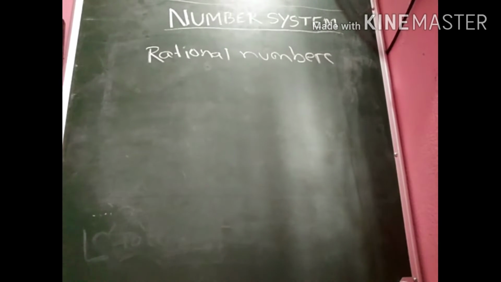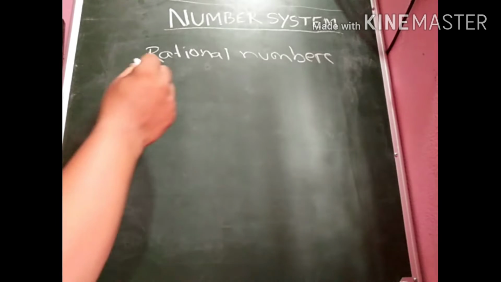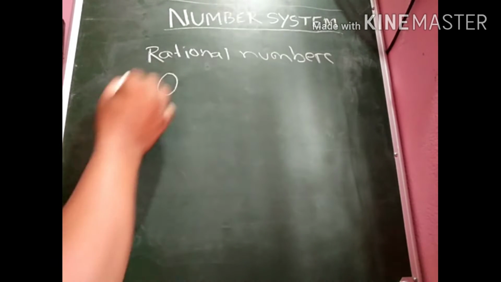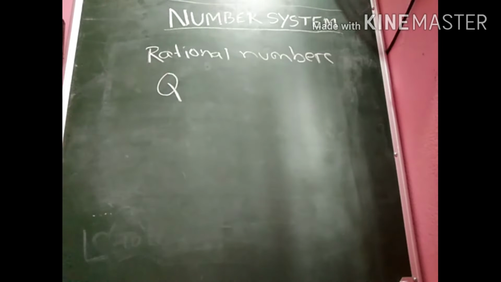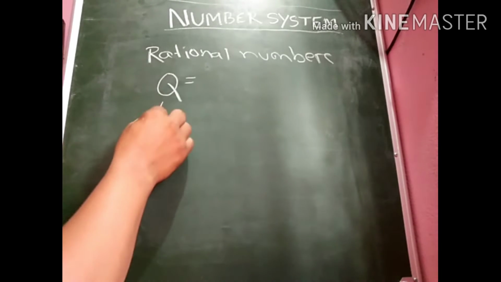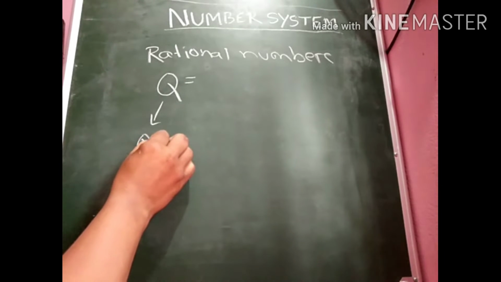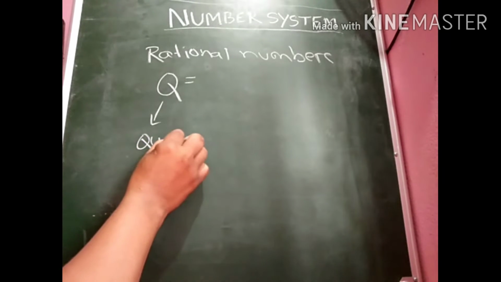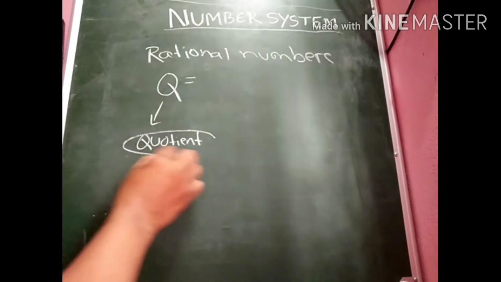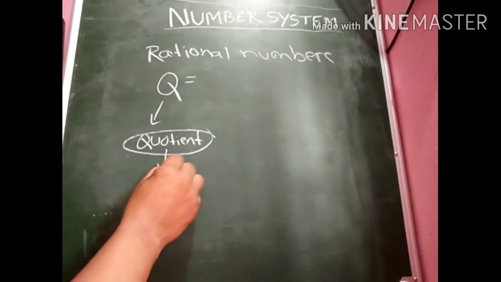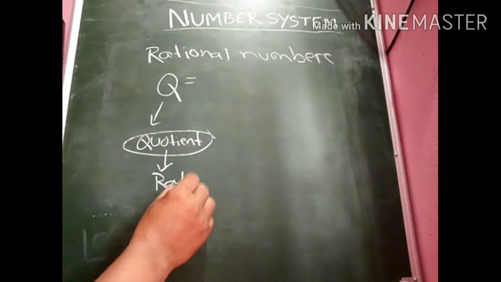Then the question arises, what is a rational number? First of all, you should remember the set of rational numbers is represented by the letter Q. Why Q? The letter Q is for quotient. Quotient, you know, means ratio.